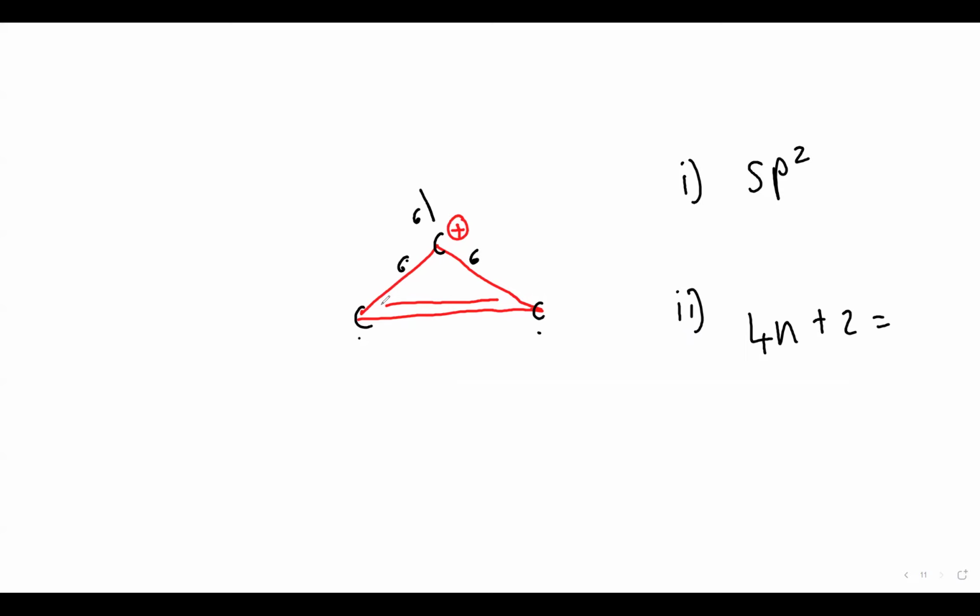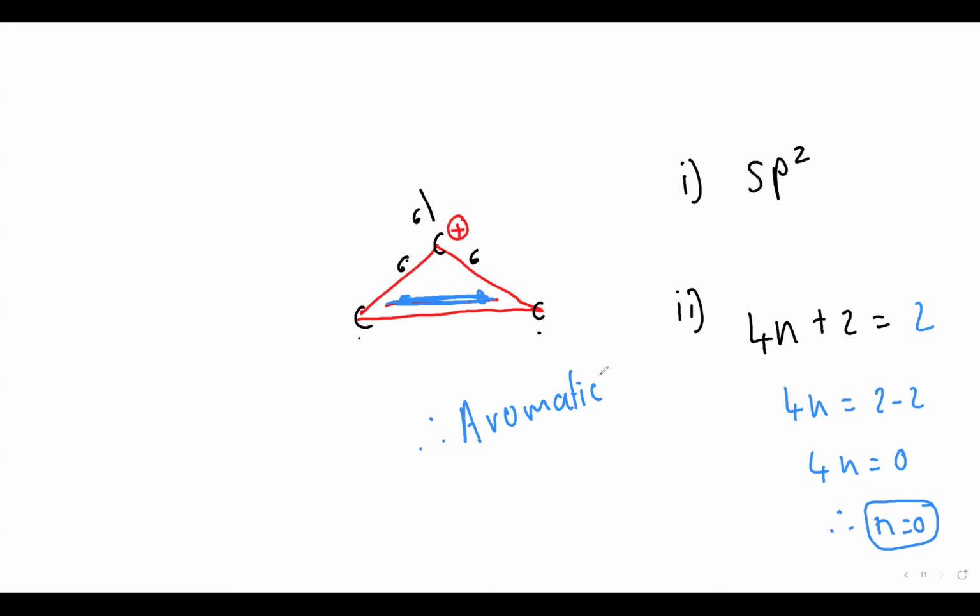Only this bond is there, right, beta? So how many electron will be there, beta? Two electrons. So 4n plus 2. So what I'll get? 4n is equal to 2 minus 2. So 4n is equal to 0. Therefore, n will be also 0 or not. So 0 is a whole number or not? Tell me, dear. Therefore, it is aromatic. Clear? Right?